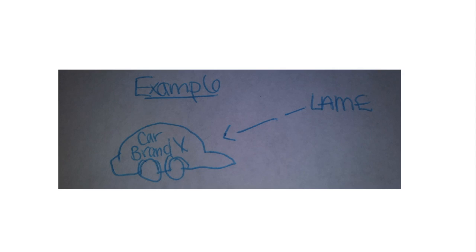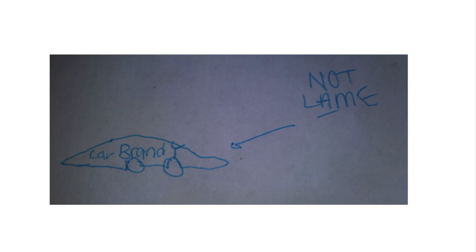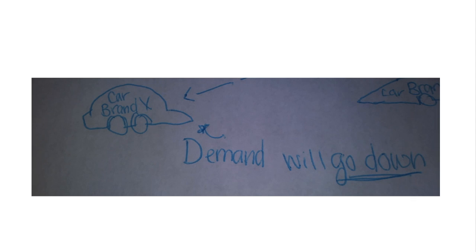The fourth determinant is preferences of the consumer. If preferences change, so will demand. So, for example, going back to car brand X, if a newer and more appealing brand, which in this case is car brand Y, comes out, then the demand for car brand X will go down.